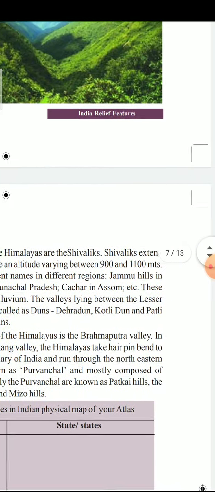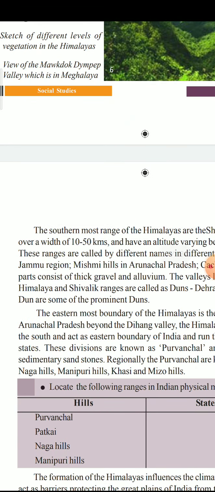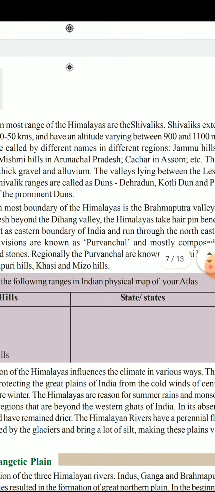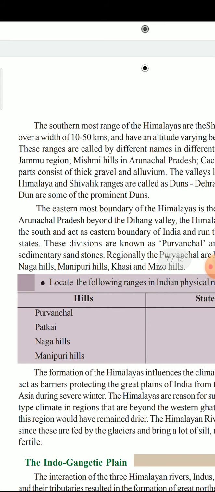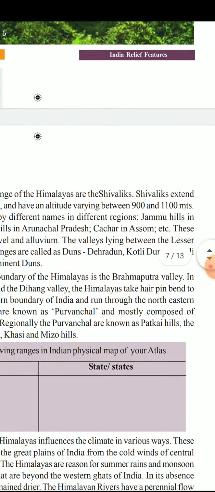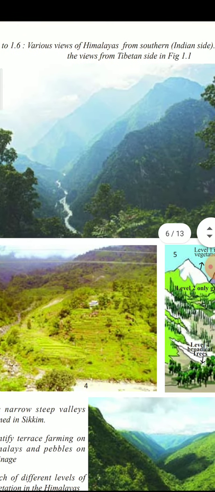A dune is nothing but a flat bottom valley surrounded by the mountain ranges, and these valleys are very useful for the people who are living there. Dehradun, Kotli Dun and Patli Dun are the important dunes located in the Sivaliks.